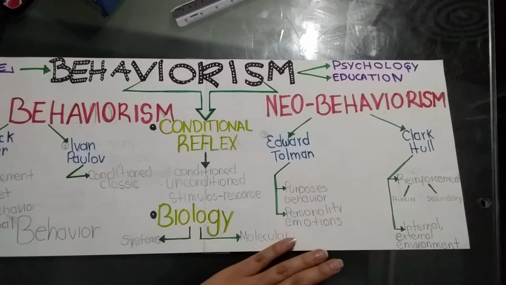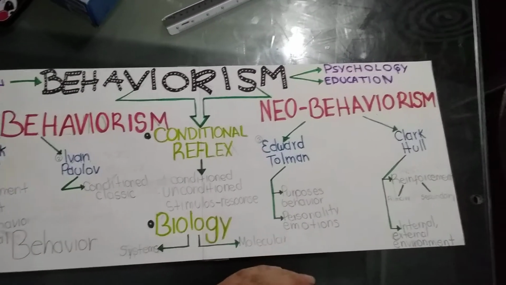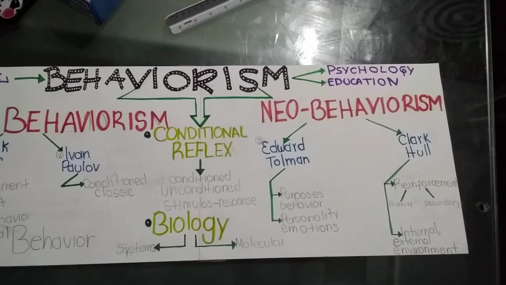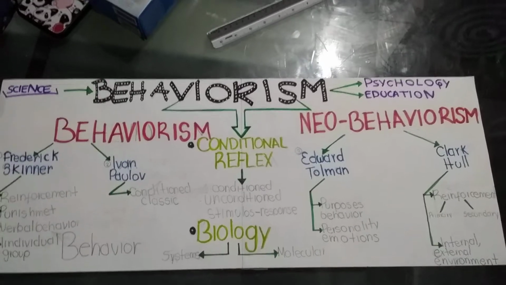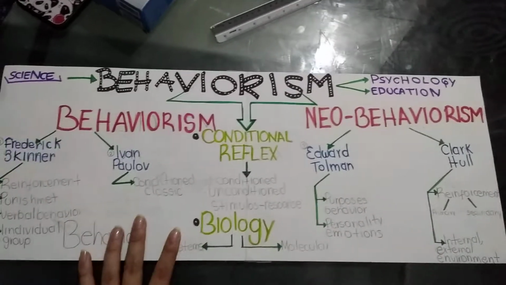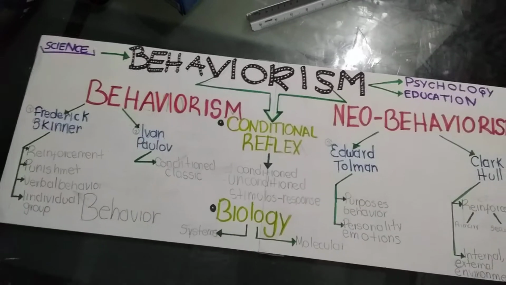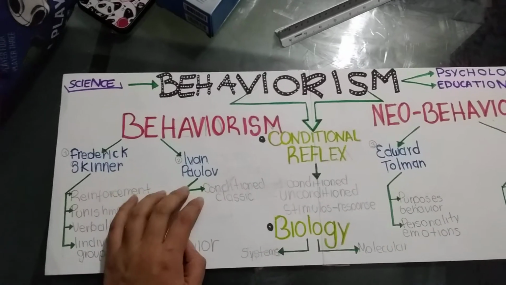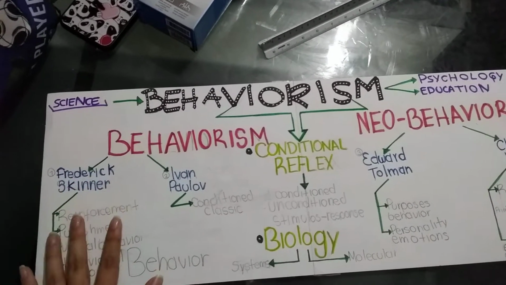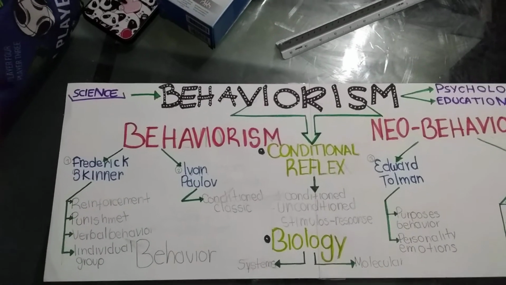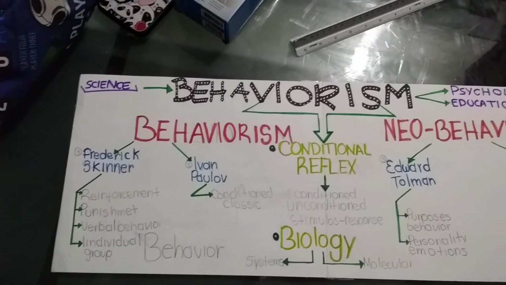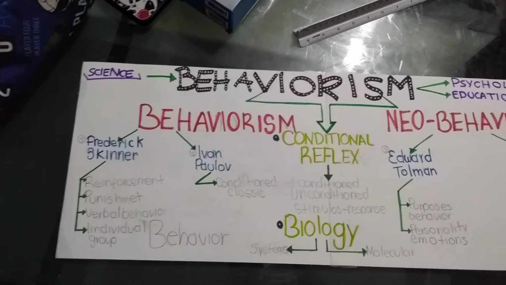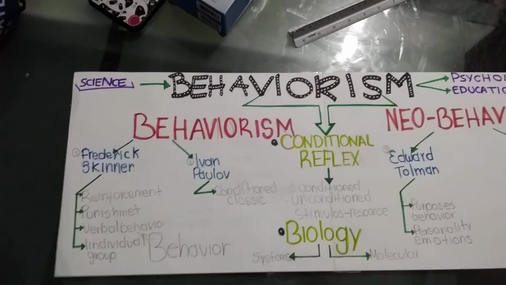In no-behaviorism, they started working from molecular parts from individuals, and in each part I choose two authors. In behaviorism, I have Ivan Pavlov. Ivan Pavlov is the father of behaviorism. He started worrying about unconditional stimulus, responses, neutral stimulus and responses, and he did experiments with dogs to understand in a better way this field.